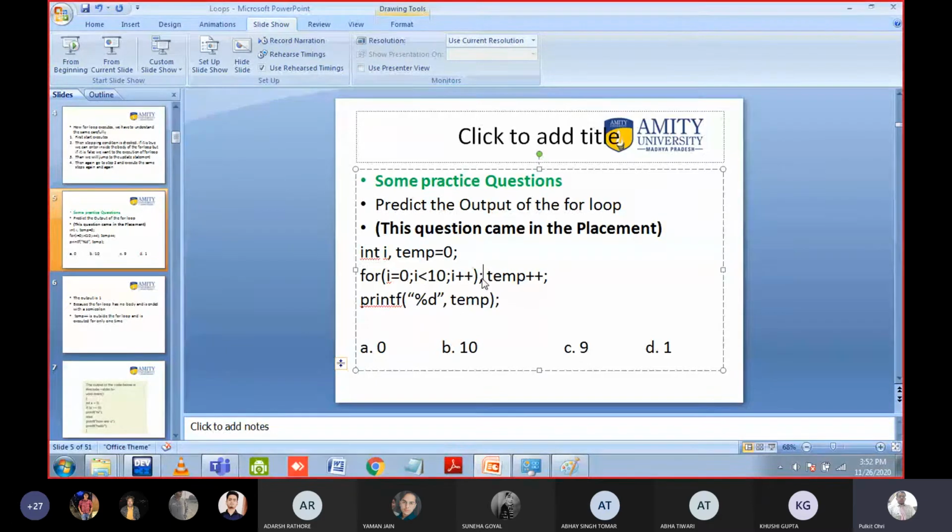But if the semicolon is there, it means it is the end of the loop, or you can say the body is not there for the for loop, and temp plus plus is outside the for loop. That's why i will be incremented 10 times, but after the for loop is executed, temp plus plus will execute only one time and the value of temp will become 1. Okay, so I will explain this more deeply.